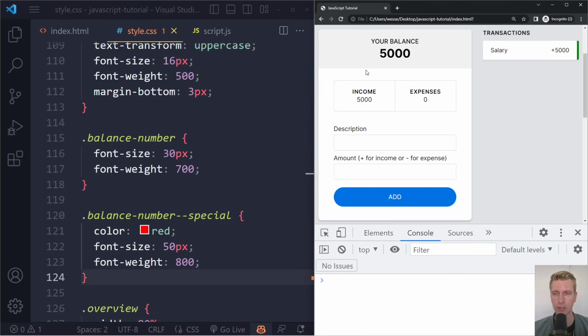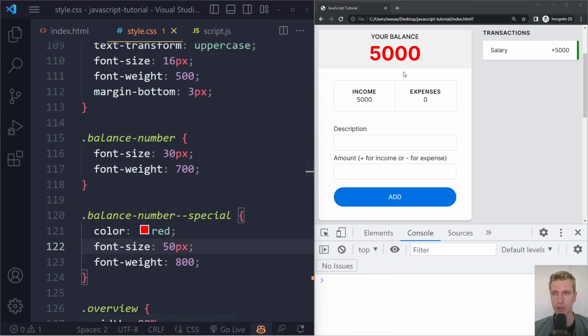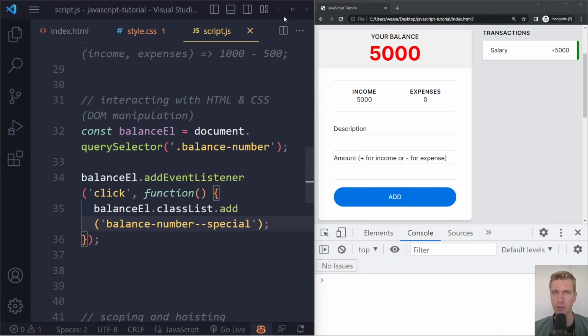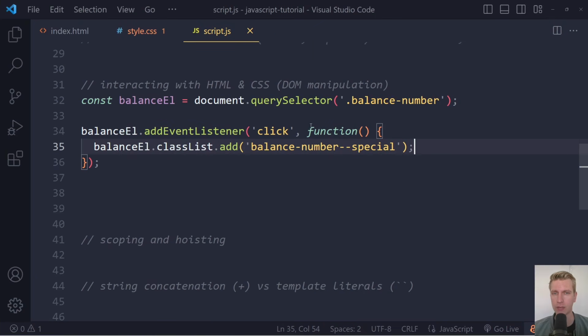So let me do this again. Now if I click here, you can see it becomes font size 50 pixels indeed. But now these styles are confined to this class. It's a bit cleaner because now we only have to change the class, and we don't have all of these random CSS values littered all over our JavaScript. So this is typically, I would say, a best practice if you want to manipulate the CSS.